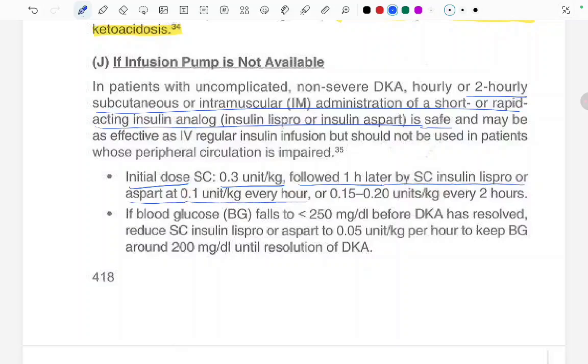If the blood glucose falls to less than 250 mg per dL before the DKA has resolved, reduce the subcutaneous insulin Lispro or Aspart to 0.05 units per kg per hour to keep the blood glucose around 200 mg per deciliter until the resolution of DKA.